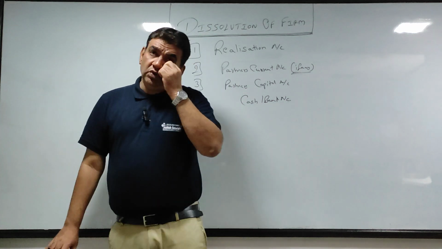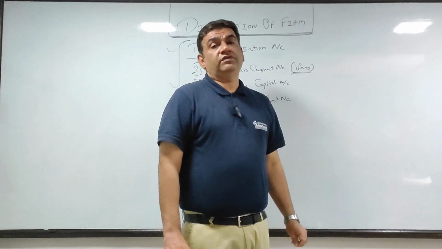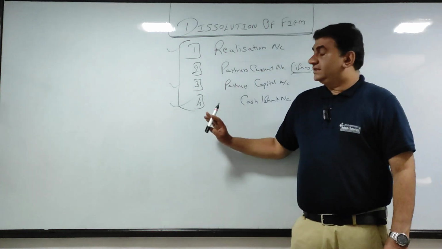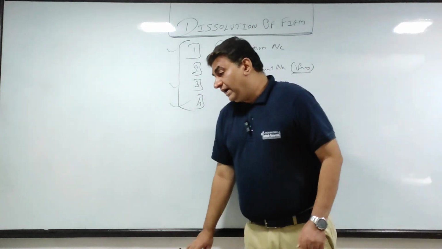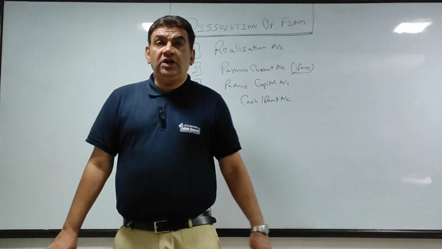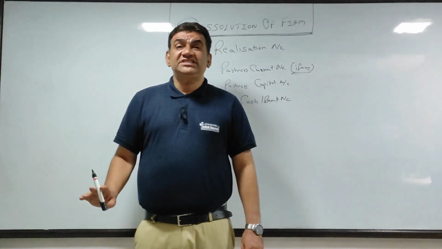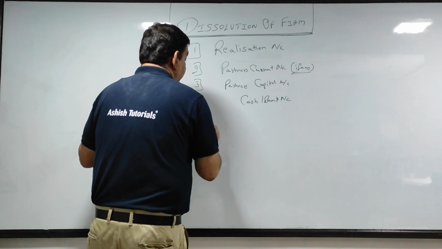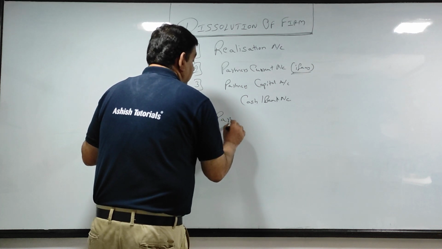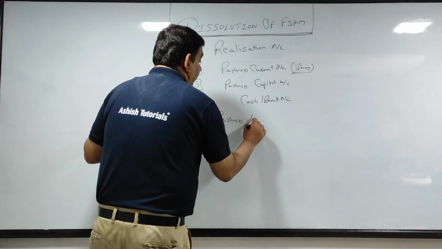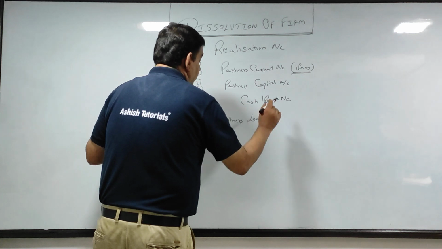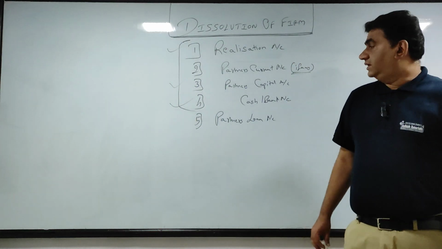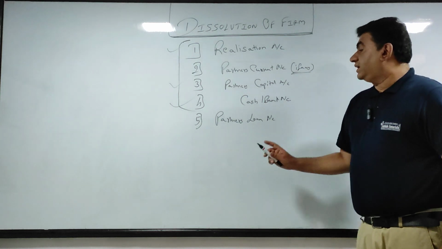Now, apart from this, there are certain accounts. Say for example, loan is there. I have taken a loan from somebody. If I take a loan from outsiders, then there is no need to make an account. But if I have taken a loan from a partner, your syllabus specifies, so in case there is a loan taken from partner, then you will have to prepare partner's loan account.